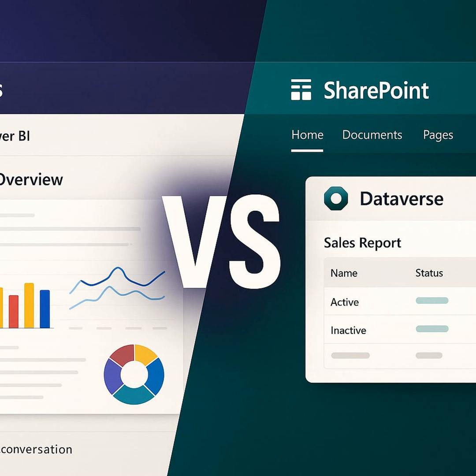Microsoft's official documentation points out plenty of gotchas. Modern web parts in SharePoint may support Power BI embedding, but not always with the same real-time data or interactive filtering.